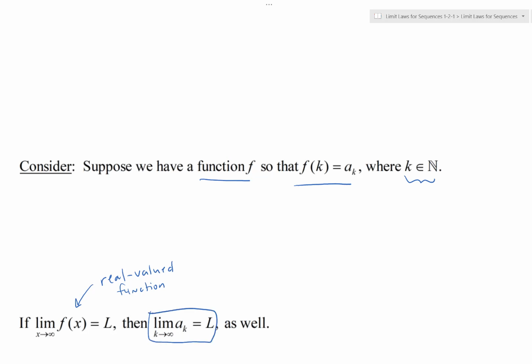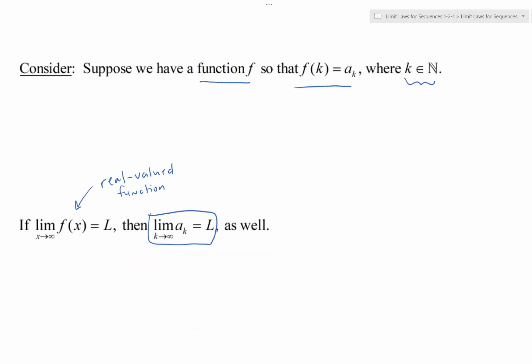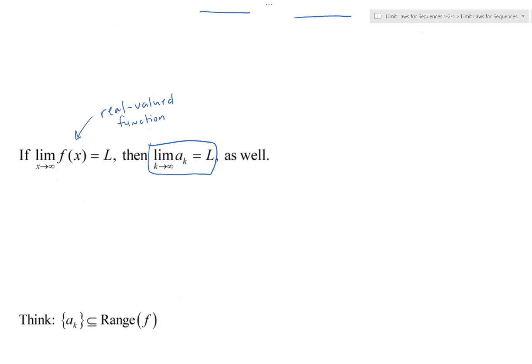This is because k, being strictly a natural number, comes from a subset of the real valued numbers. So we just look at the limit as the input goes to infinity in general, and it's the same old story. The sequence itself is a subset of the range of the function f.